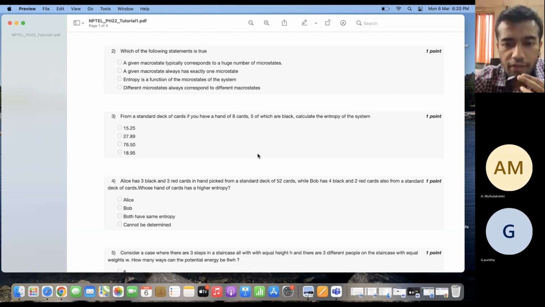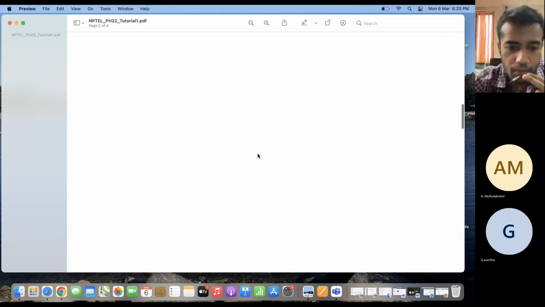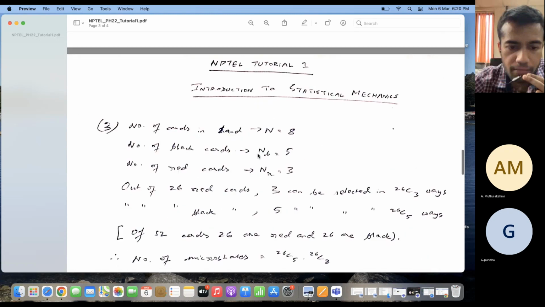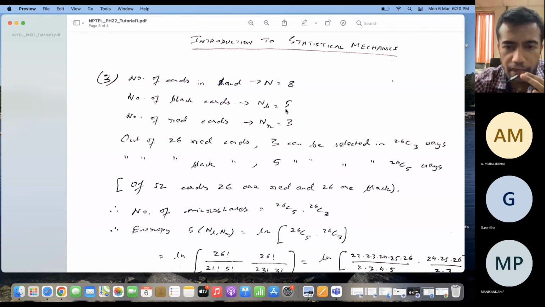Now I have to calculate the entropy of this system. How do I do that? So n, the total number of cards, is 8. Number of black cards is 5, number of red cards is 3.